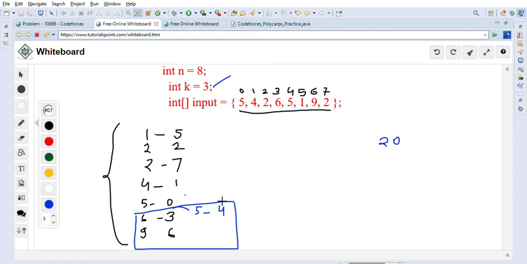And after that, we have to print how many problems he is solving, right? So for that, we will first take the 5 4, right? So we will go and we will take this position of 5 4. So this one we will take, and this is how many problems he is solving, let's say for example. Because 5 4 means he solved 5 problems in the beginning, right? All these 5 problems he solved. So we can print 5 here.